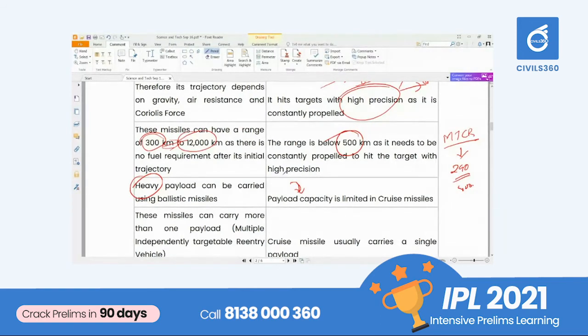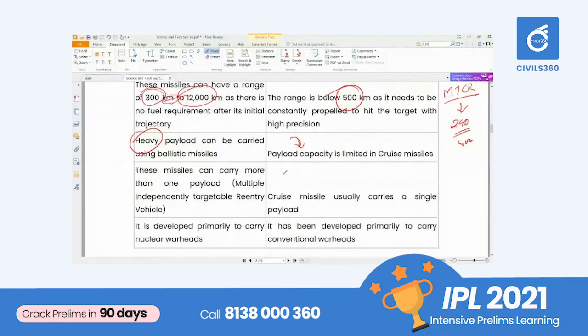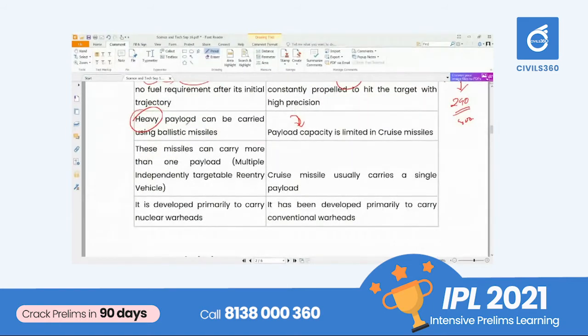Another important technology related to the ballistic missile is the multiple independently targetable re-entry vehicle. This is very important. You need to search for that also. I will explain what MIRV technology is. This is the multiple independently targetable re-entry vehicle technique. For example, once the ballistic missile is launched, consider this is the atmosphere.